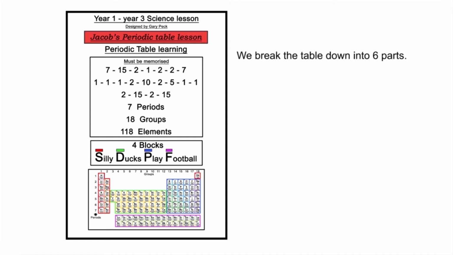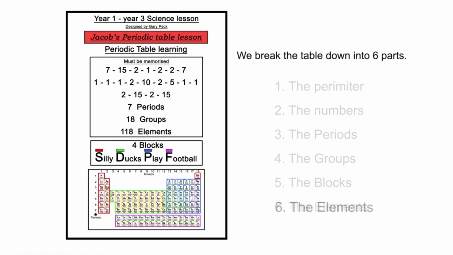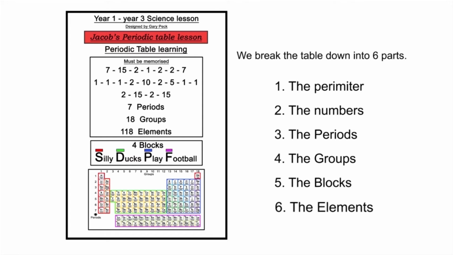We break down the table into 6 parts: the perimeter, the numbers, the periods, the groups, the blocks, and number 6, the elements. These 5 modules can now be taught in 1 hour. This can be taught in whole class tuition.